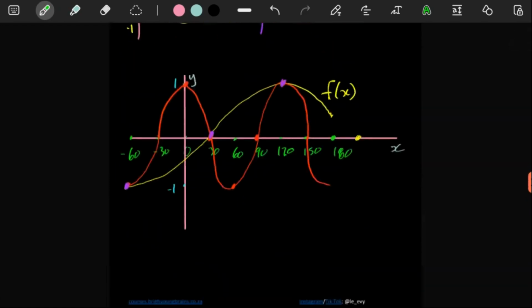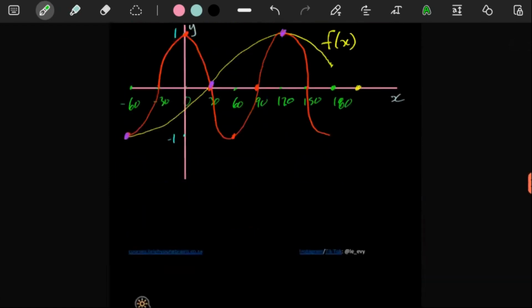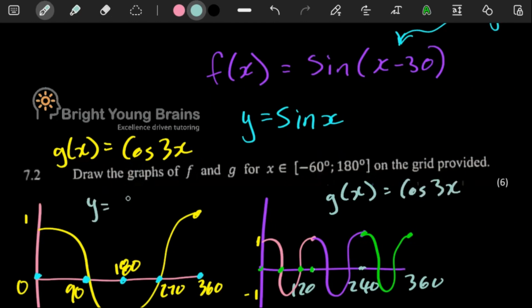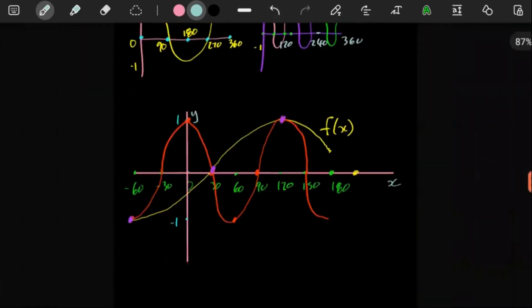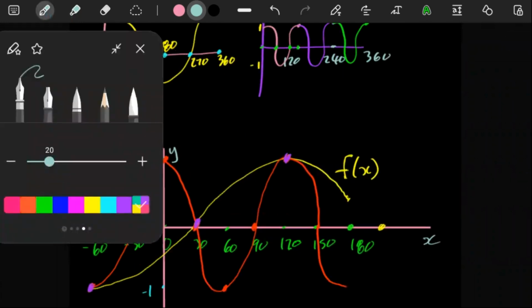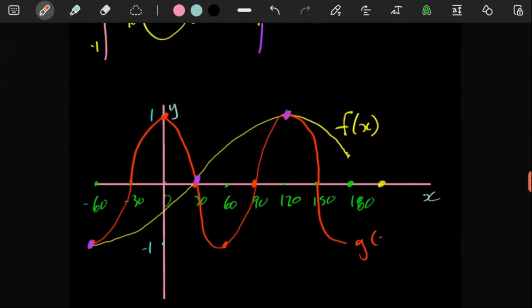So for 7.3 now, let me just try and give an idea. Let me just label these here. So here we say this is g of x, which is just cos 3x, and then this would just be a standard cos graph in a space of 0 to 360. So here we drew f of x, and we labeled it. So let's just also label g of x here.